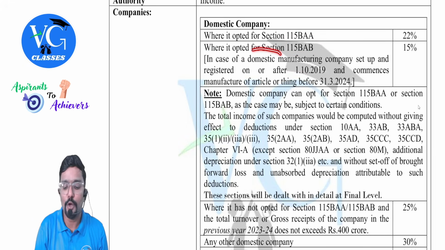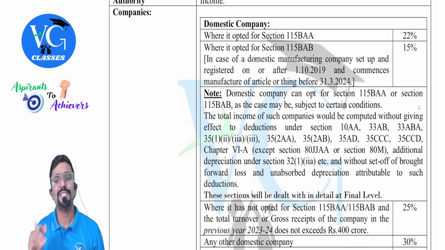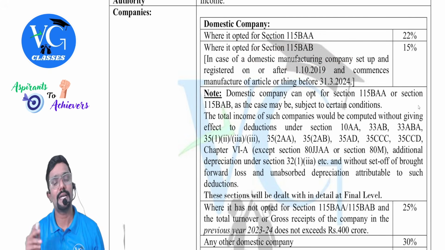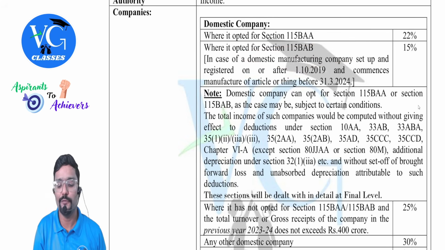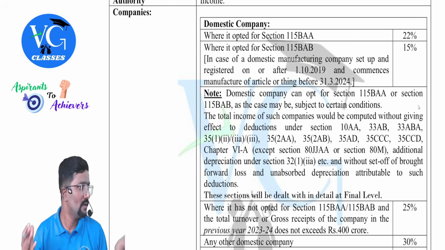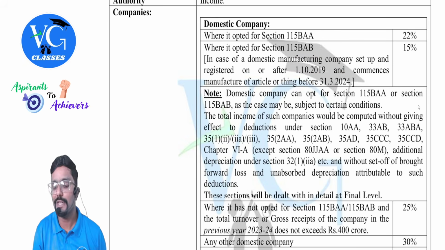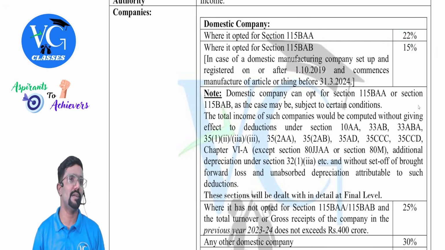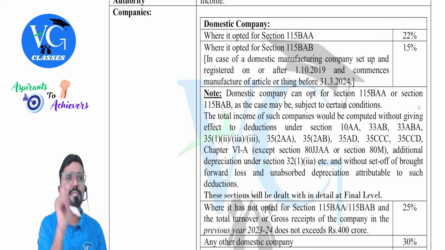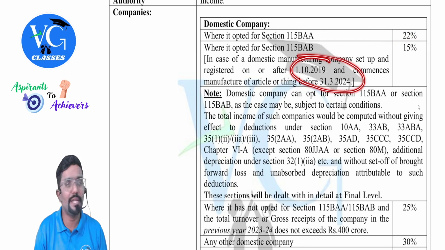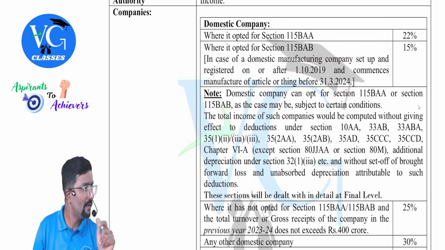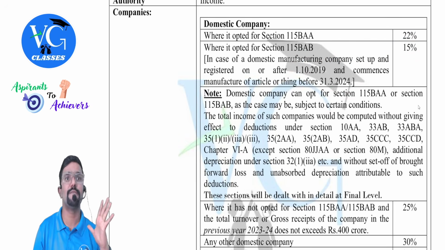But this is not available for every domestic company. This is available only for domestic manufacturing company, which has set up and registered on or after 1st October 2019 and commenced manufacturing of article before 31st March 2024. For which time period is already over. What is the tax rate? 15%. Then why are you teaching something which is outdated, sir? Guys, please be careful. If a domestic manufacturing company has set up their operation in between this date, even today for them tax rate is 15%. Even today, that is during our previous year also rate is 15%.